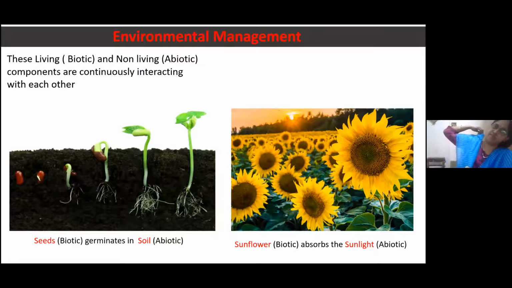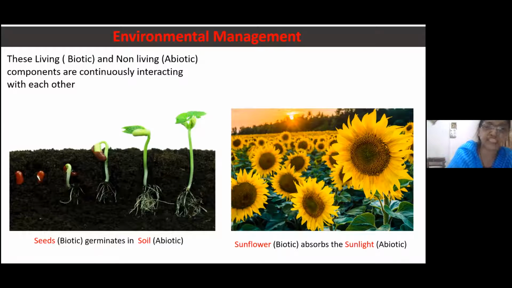Let us move on. Now see, in the first figure, you can see seeds are germinating, isn't it? The seeds germinate in the soil. Here the seed is a living one. So it is known as what? Biotic components. Yeah, correct. And the soil is also present, and that soil is non-living. So it is known as an abiotic component. So seed is a biotic one and the soil is an abiotic one.